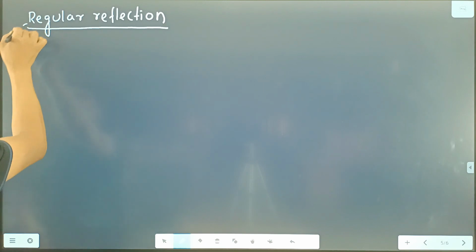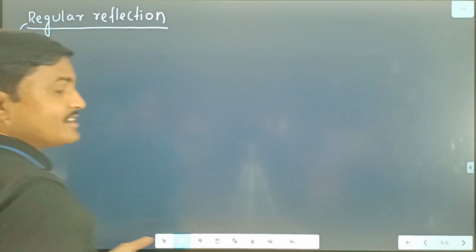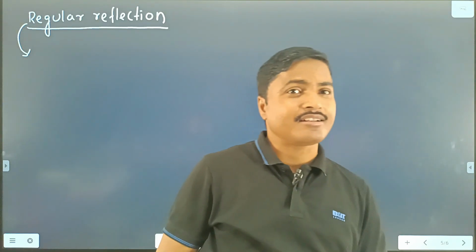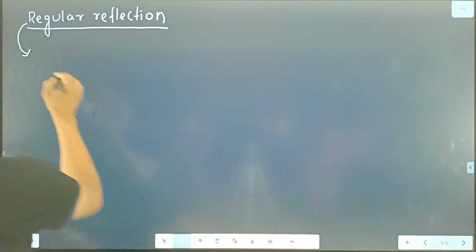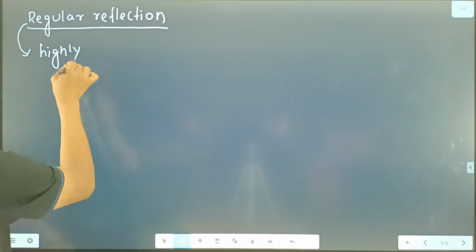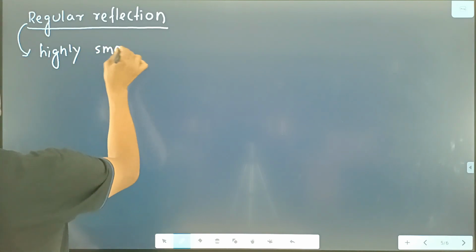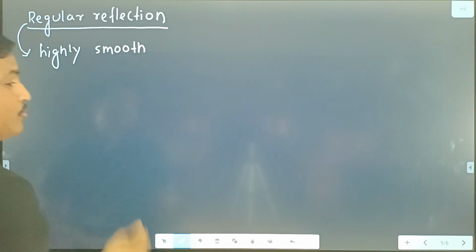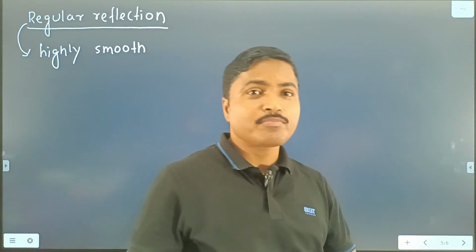Regular reflection means when light is reflected from a highly smooth and polished surface, just like your plane mirror.